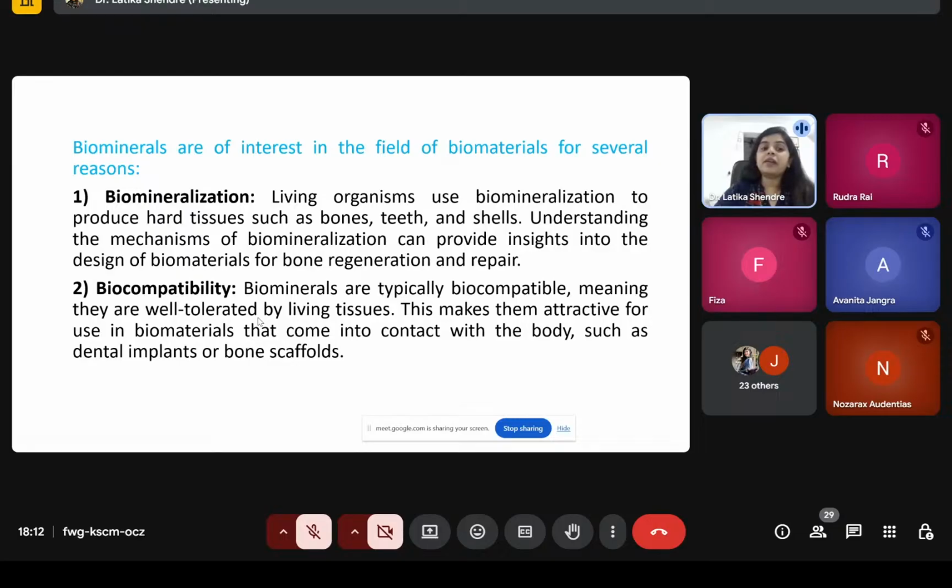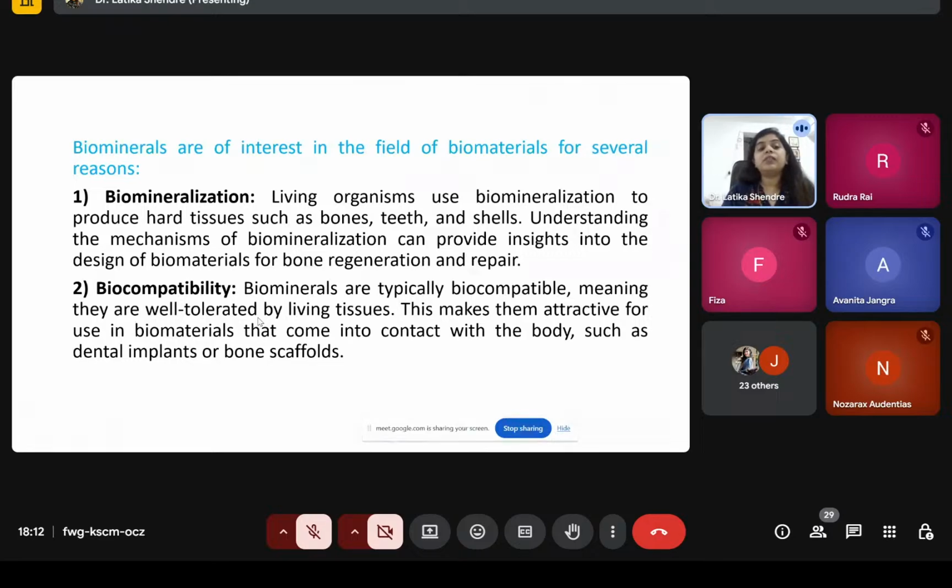This makes them attractive for use in the biomaterial that comes into contact with the body, like dental implant, bone scaffold. You can use these biominerals for the framing purpose in scaffold, for the implantation in dental or oral things.